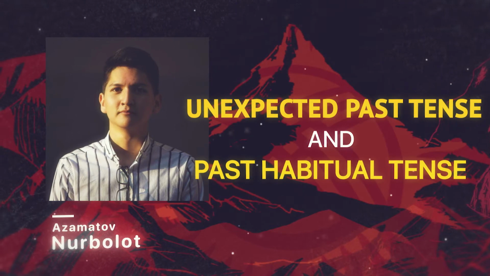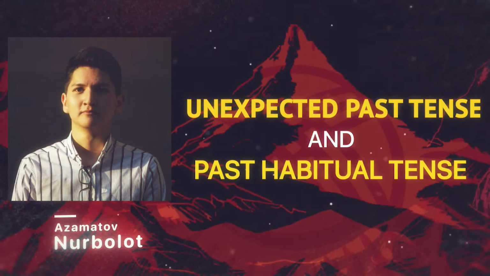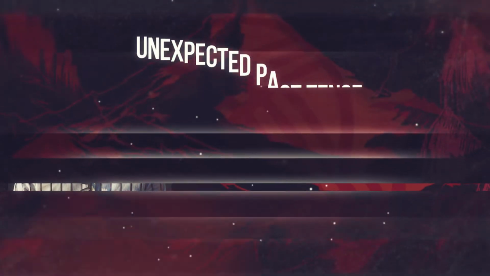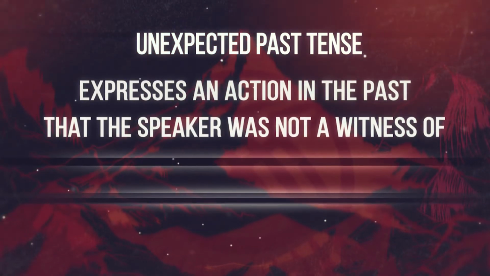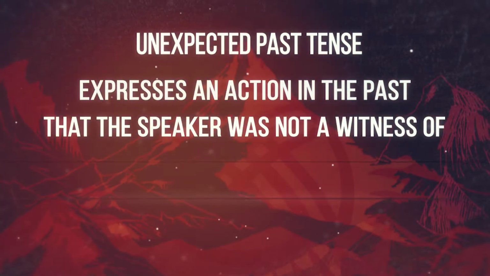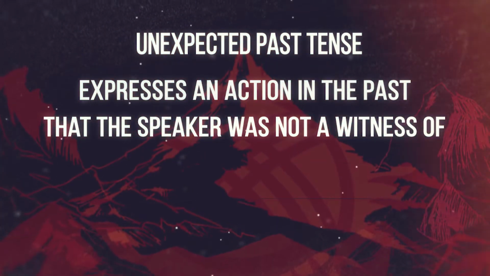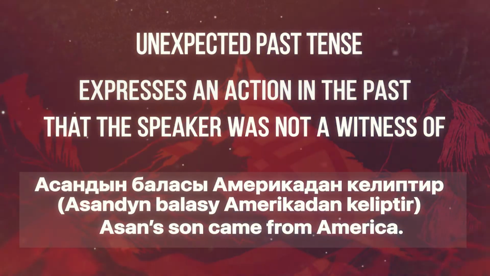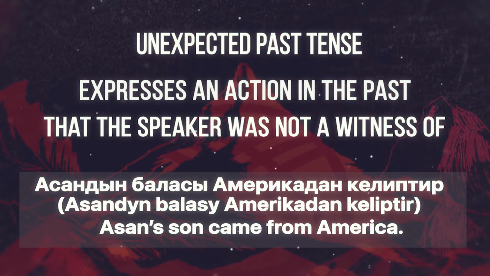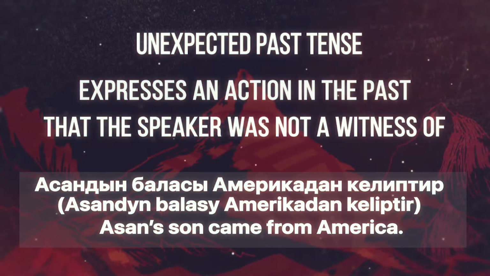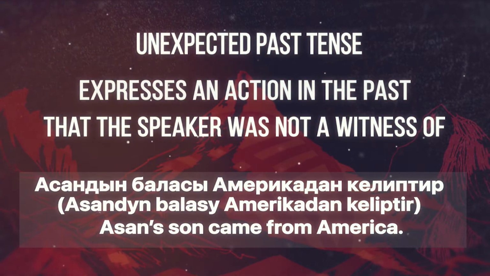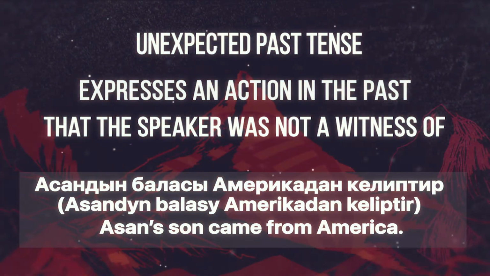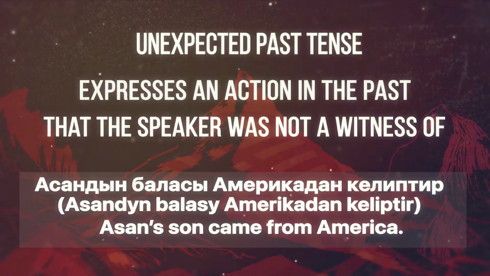The type of the past tense that we will discuss today are unexpected past tense and the past habitual tense. The unexpected past tense expresses an action in the past that the speaker was not a witness of. For example, Asandın balası Amerika'dan geliptir. Asan's son came from America. In this sentence, the speaker is implying that they were not a direct witness of the event, but still know